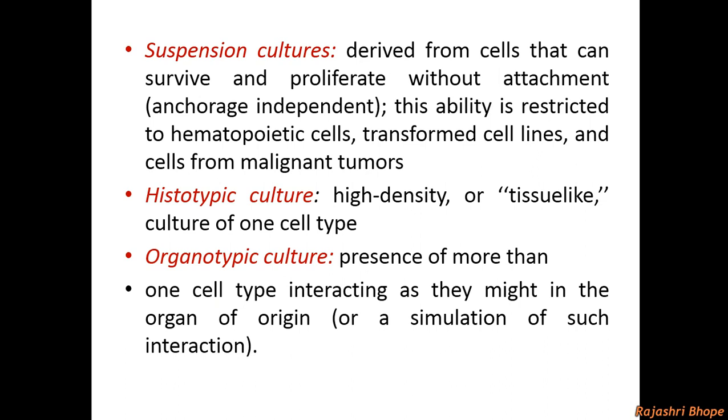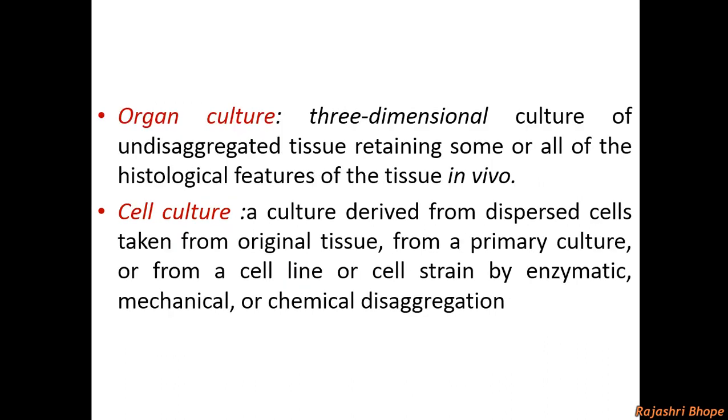Histo means tissue. Then the organotypic culture: the presence of more than one cell type interacting as they might in the organ of origin, as they may interact in vivo. It is a 3D culture of undisaggregated tissue retaining some or all of the histological features of the tissue in vivo.